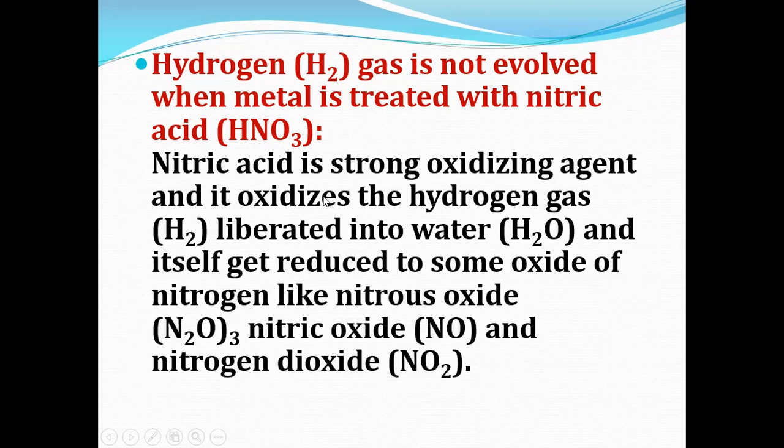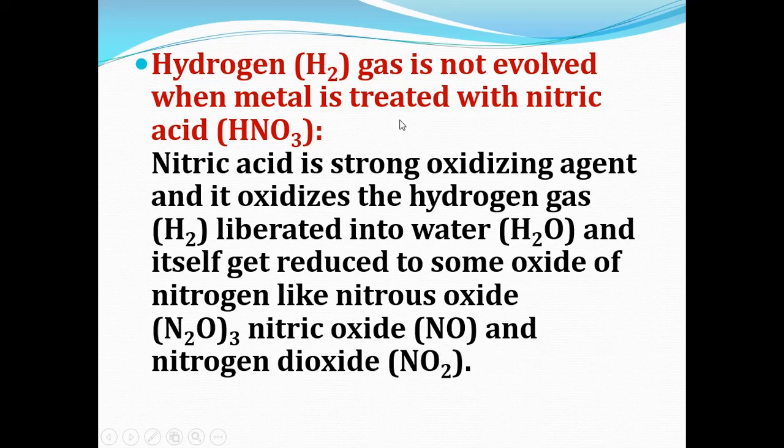Why? Because nitric acid is a strong oxidizing agent, it oxidizes the hydrogen gas which is liberated into water, and the nitric acid itself is reduced to some oxide of nitrogen like nitrous oxide, nitric oxide and nitrogen dioxide.